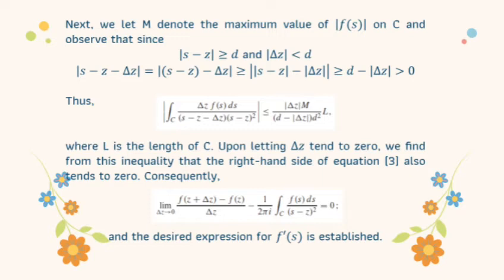Upon letting Δz tend to 0, we find from this inequality that the right-hand side of equation 3 also tends to 0. Consequently, as in the equation below, you can see that the limit as Δz tends to 0 of (f(z + Δz) minus f(z)) over Δz minus 1 over 2πi times the integral of f(s) over (s minus z) squared ds is equal to 0, and the desired expression for the first derivative of f is established.